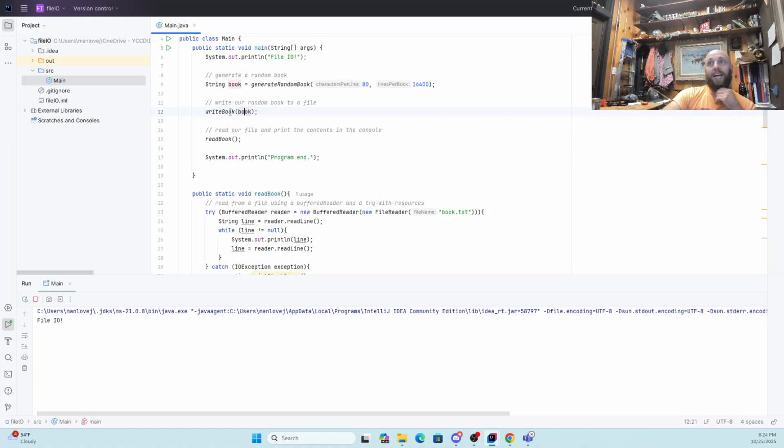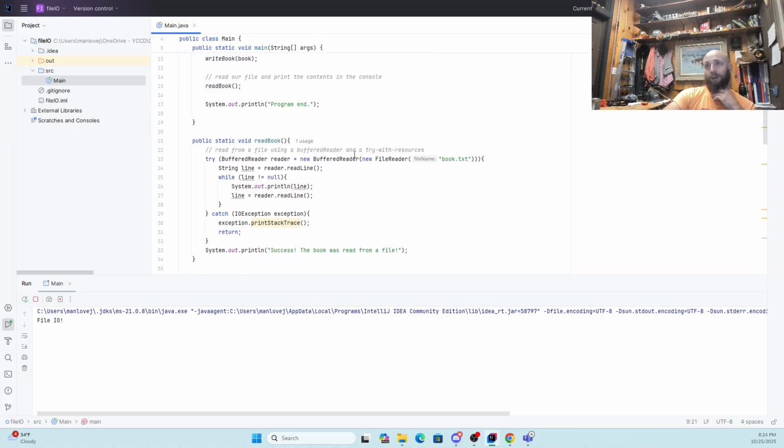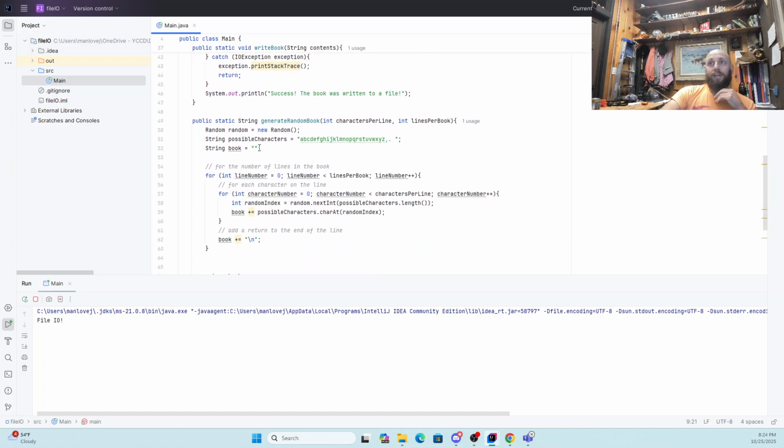So the issue is, as we try to generate our random book, we're going in here and we're dealing with a string called book. Strings are what are called an immutable variable type. When I do plus equals to a string, what happens is it actually creates a copy in memory of the string that I've got with the extra space for the thing I'm trying to add to it, which in this case is a single character. So it makes a whole copy, it adds a single character, and then it goes through the loop.